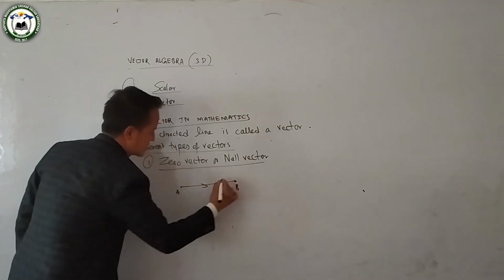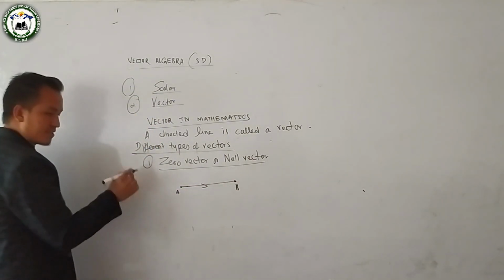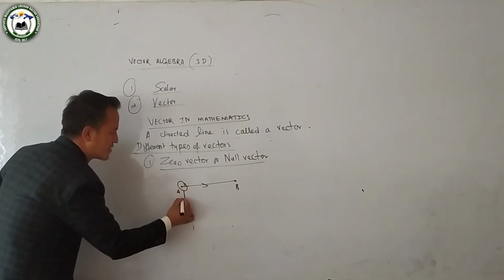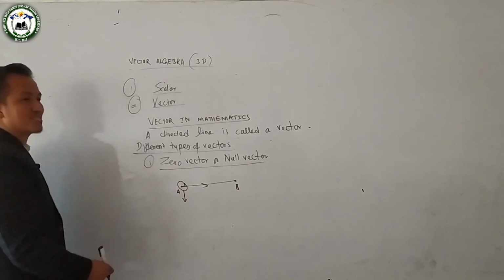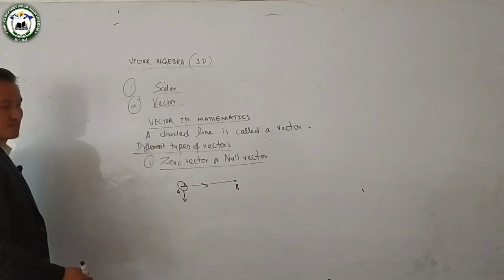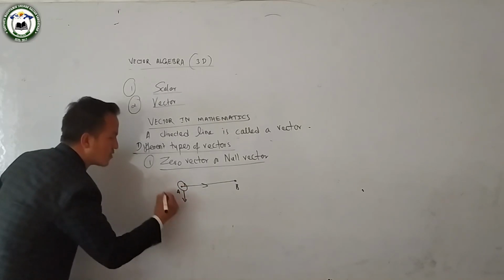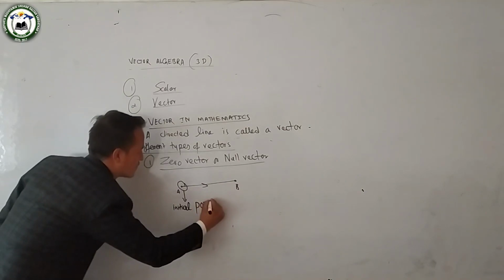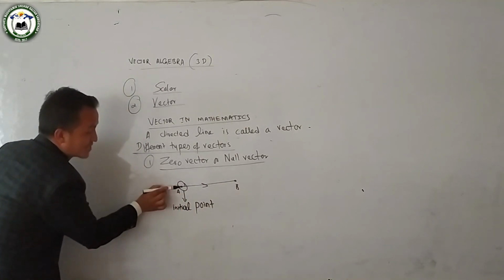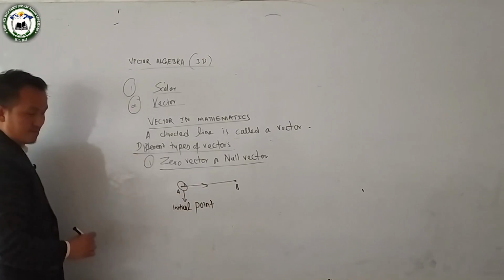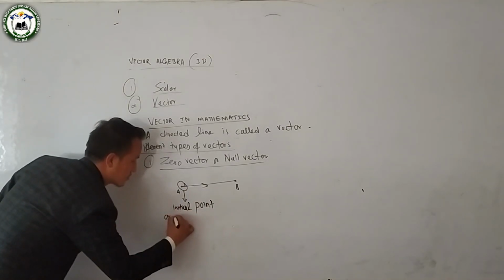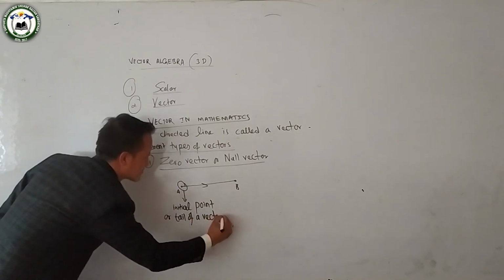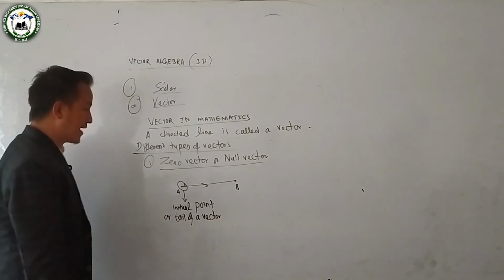Vector AB is directed from A to B. This A is called the tail of a vector, or you can call it the initial point. It is called the initial point because this vector starts from A and goes to B.